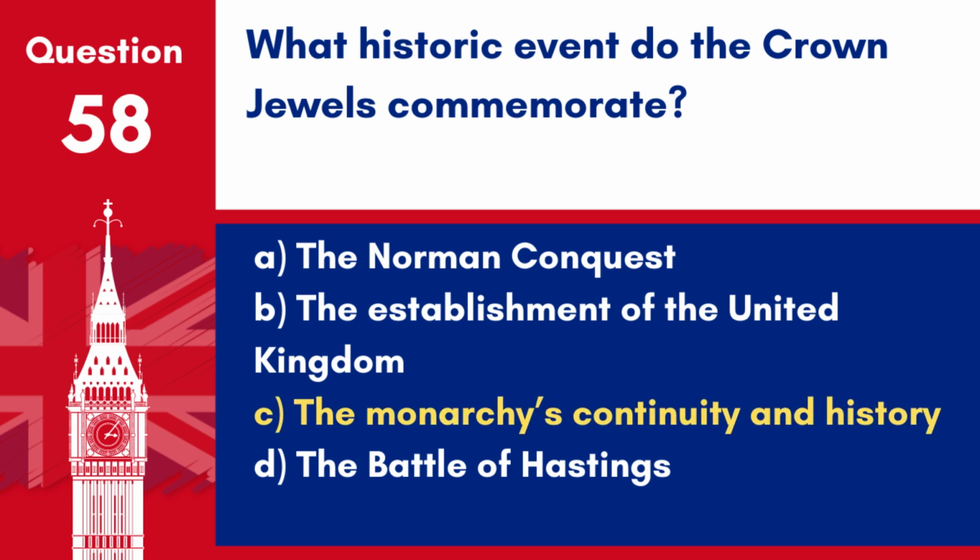Answer C. The monarchy's continuity and history. The crown jewels are a collection of ceremonial and symbolic objects like crowns, orbs, and sceptres, representing the continuity and history of the British monarchy.